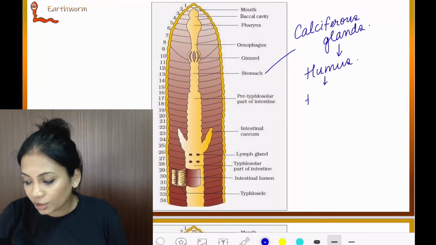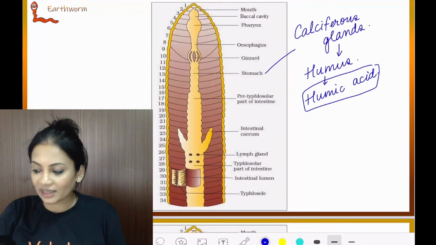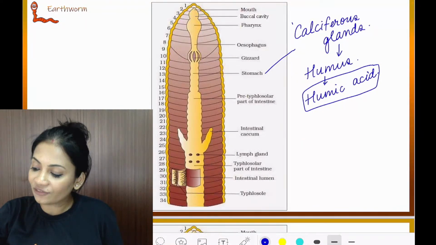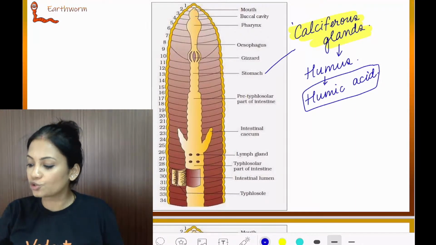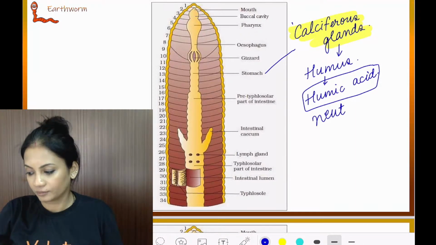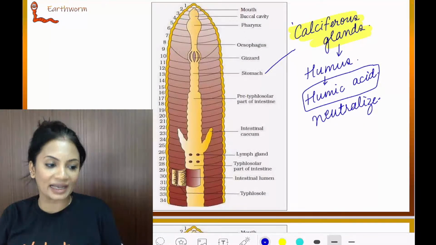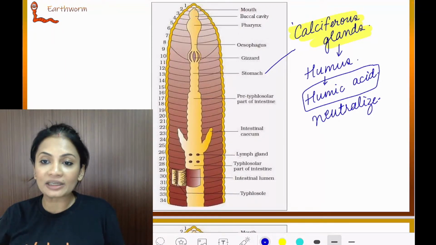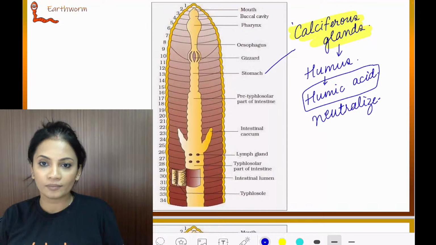Humus has humic acid inside it, because it is in the soil. Whatever humic acid has come inside, the calciferous glands present in the stomach will help to neutralize it. Clear? They are going to help neutralize the humic acid.